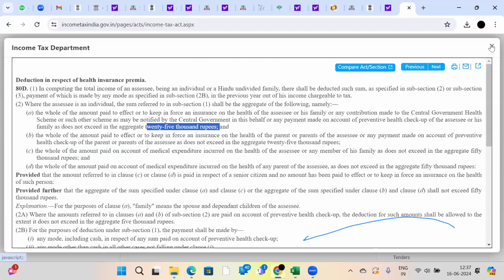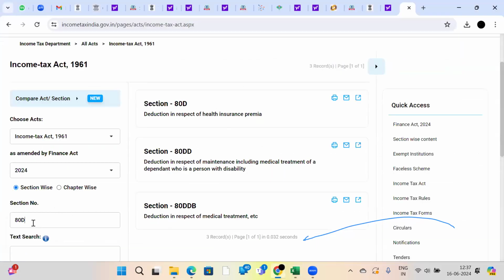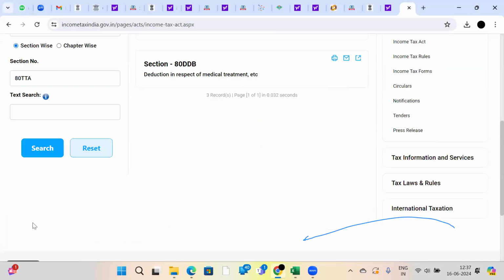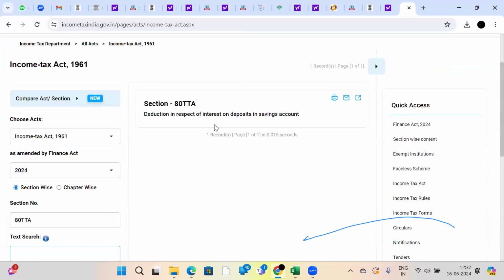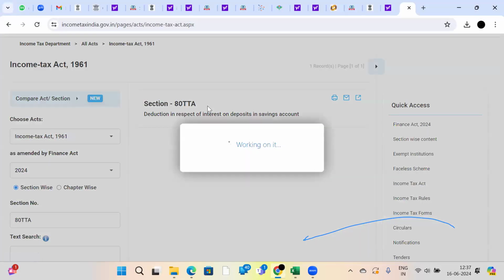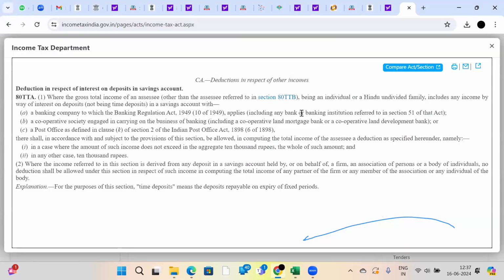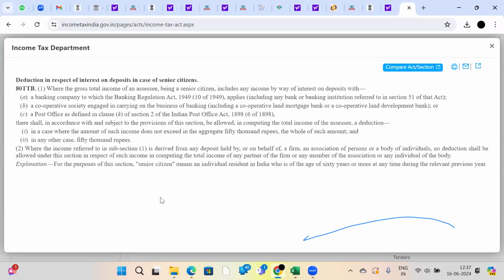80TTA. Suppose you are getting any savings income, interest on savings bank accounts, not on time deposits. Not on time deposits. There is a section called 80TTA. This is for persons less than 60 years old. On your bank savings, if you are getting savings interest up to 10,000 rupees, you will get deduction. 80TTA. 80TTB for senior citizens. 50,000 rupees you will get deduction.